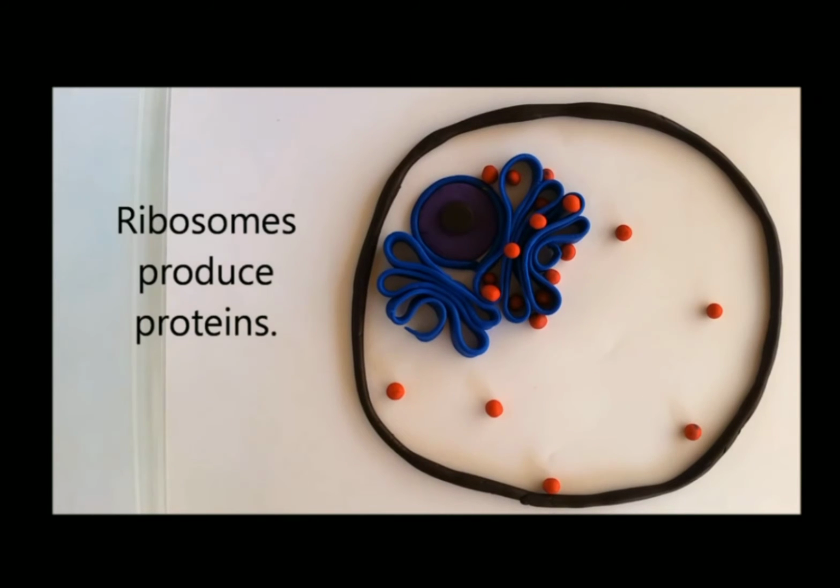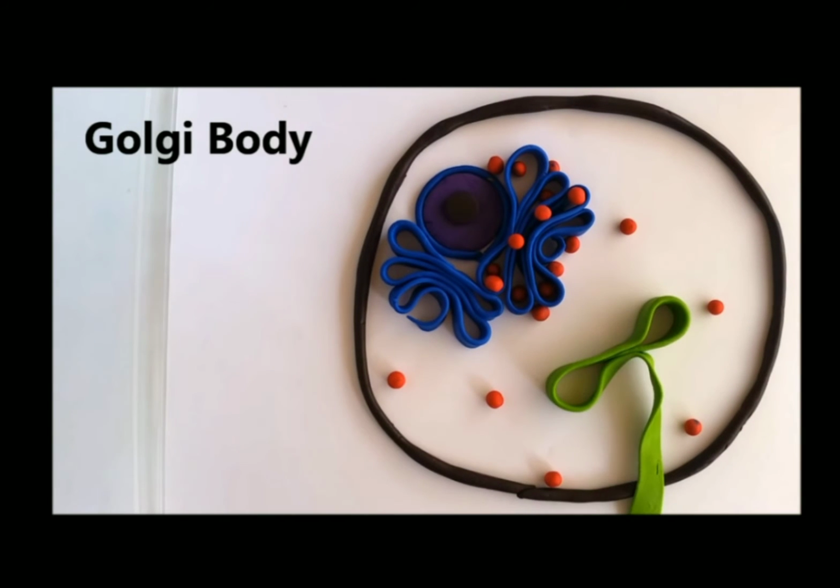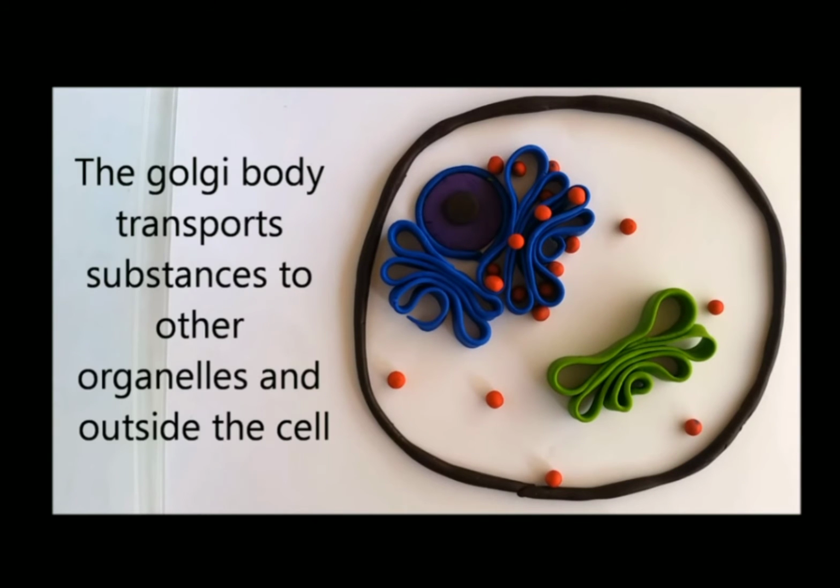Now the next organelle is the Golgi body or Golgi apparatus. The main function of the Golgi apparatus is to secrete enzymes and hormones. It helps in vitellogenesis. It helps in the acrosome formation of the human sperm. It also helps in cell division.